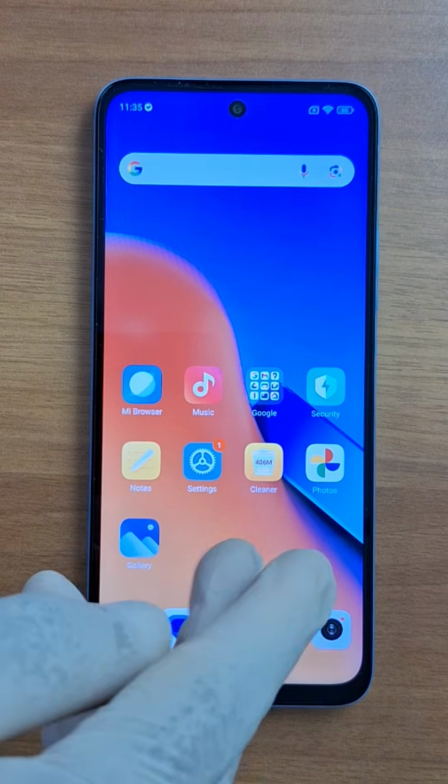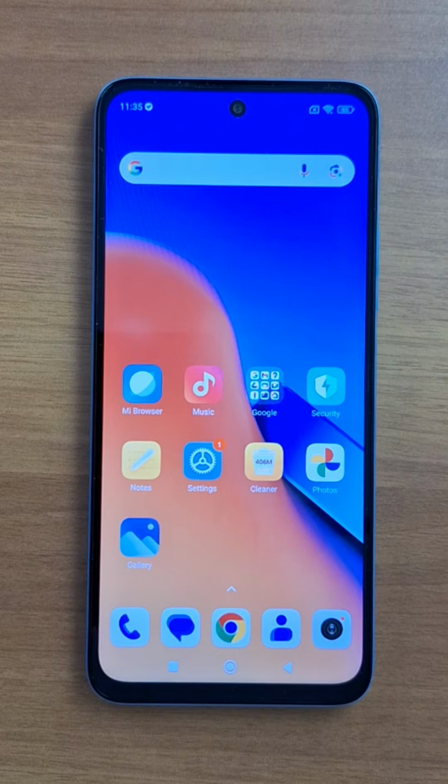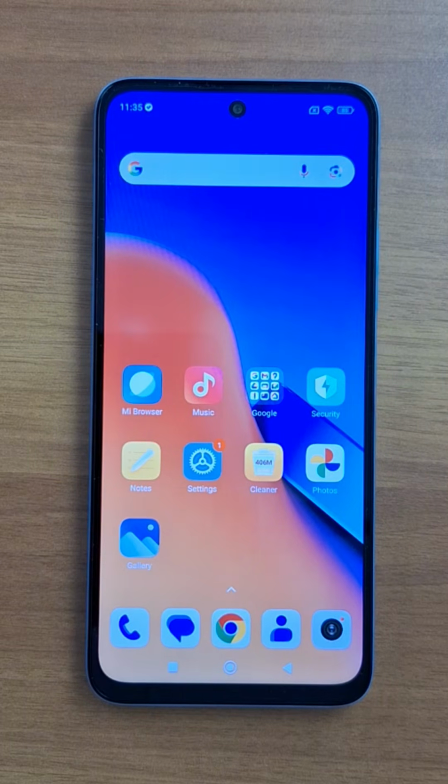So today I'm going to show you how to change ringtone in your Redmi phone. So it's very easy. This works the same way in all Android phones.